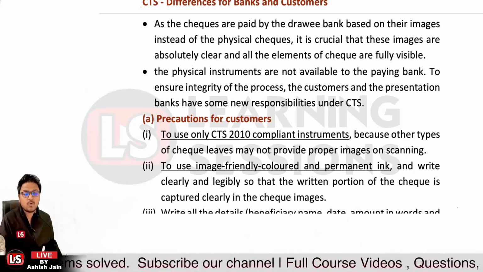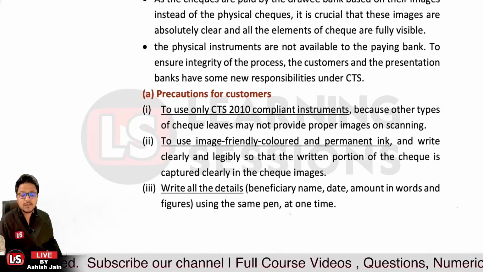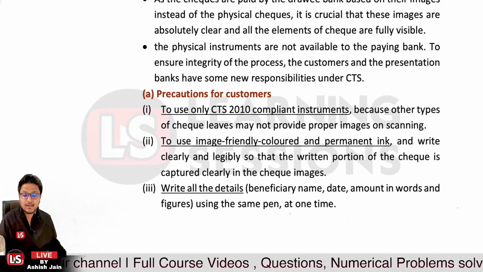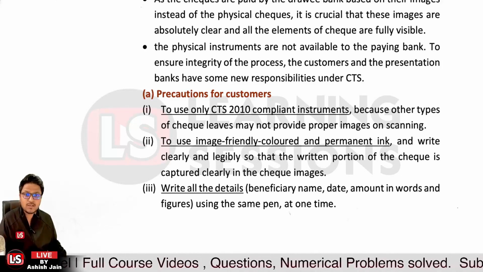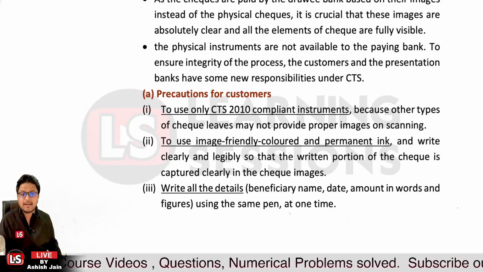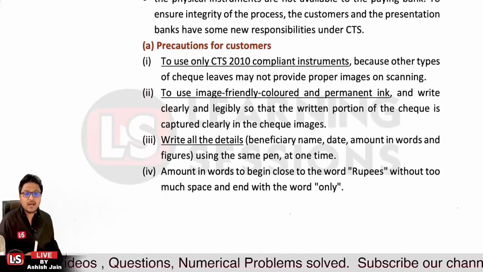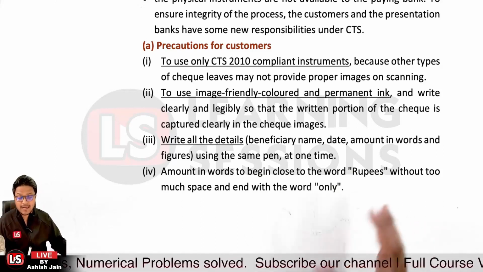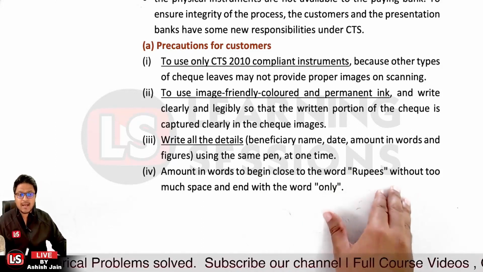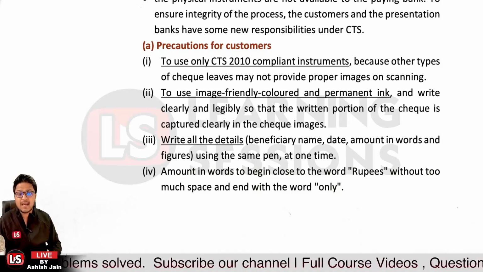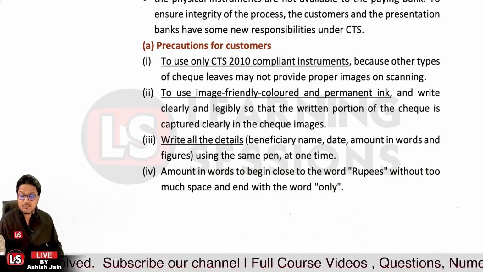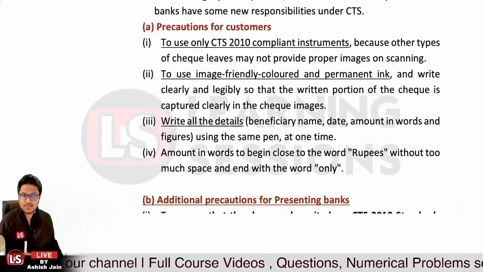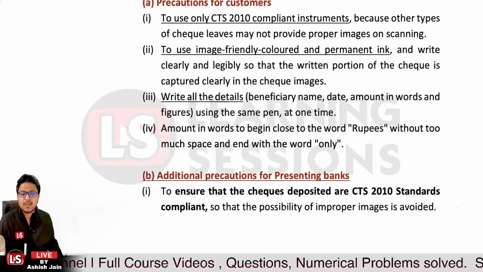Because the images only are going to travel, all details must be written, like the beneficiary name, the date, and the amount in words and figures, using the same pen and at one time only. The amount in words is to begin with the word rupees, and that must be near the word rupees, without too much space, and at the end there must be usage of the word only. So that's related to precautions to be taken by the customers.